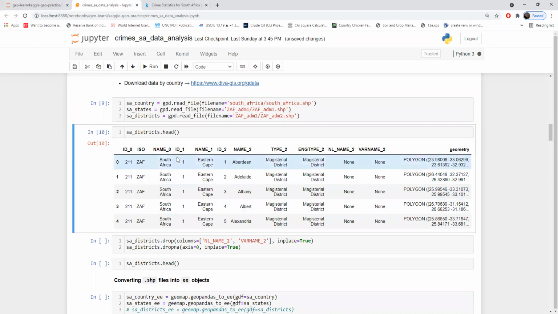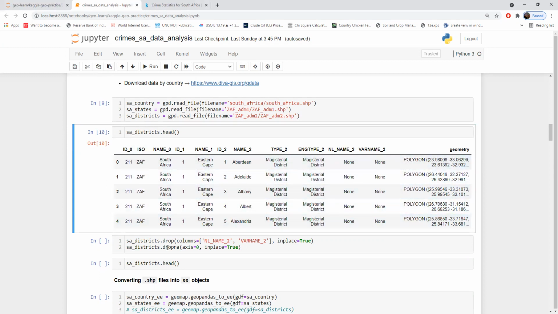Name 0 corresponds to the continent, country, and name 1 corresponds to the province or state. Likewise, we have other columns. So this is a state, and if I'm not wrong, this is the district. This polygon geometry here corresponds to this district. Likewise, it continues.